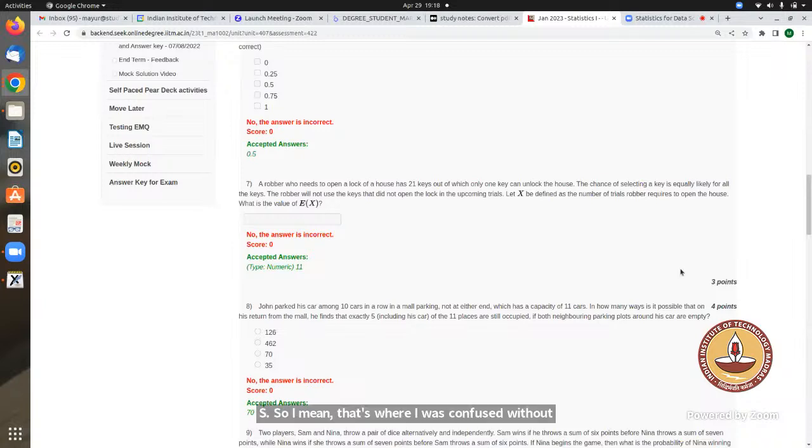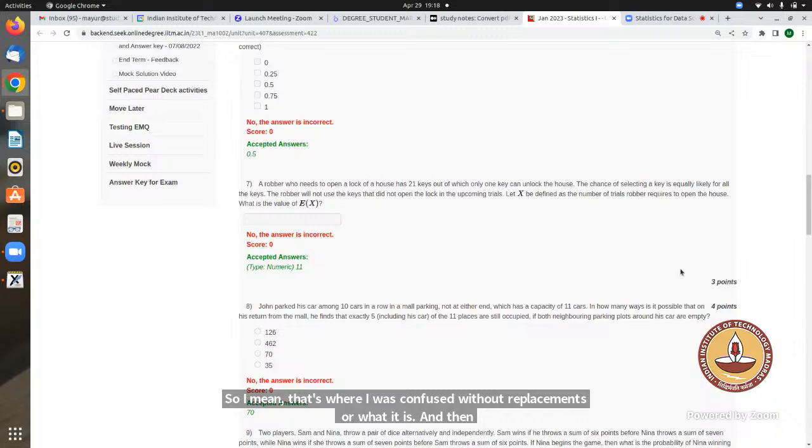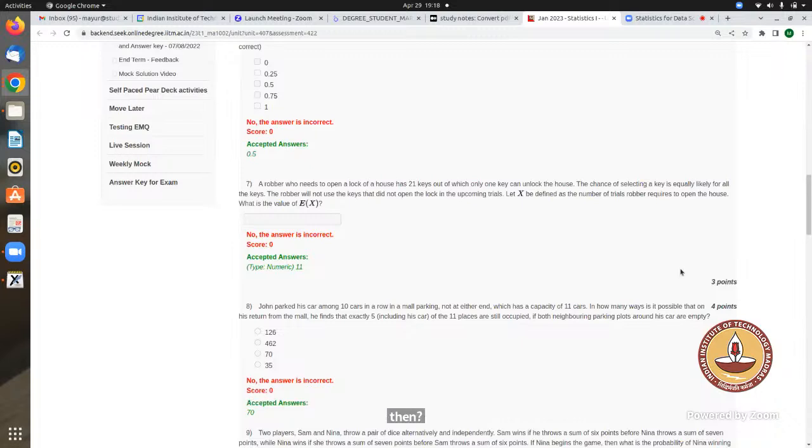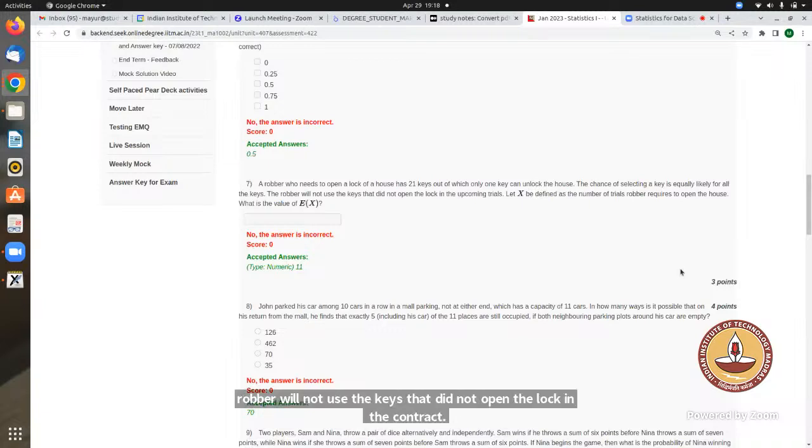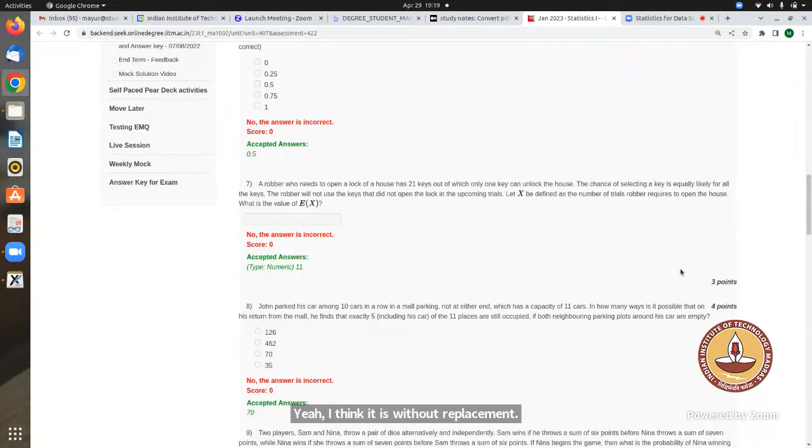A robber who needs to open the lock of a house has 21 keys, out of which only one key can unlock the house. The chance of selecting a key is equally likely for all the keys, so that is random. The robber will not use the keys that did not open the lock in the upcoming trial. I think it is without replacement. Let X be the number of trials required. In the first trial, what is the probability that he will unlock the house? 1 by 21.